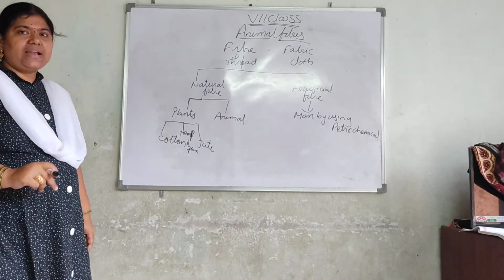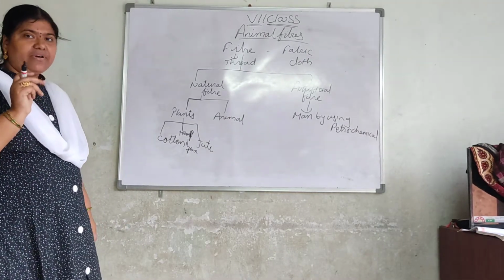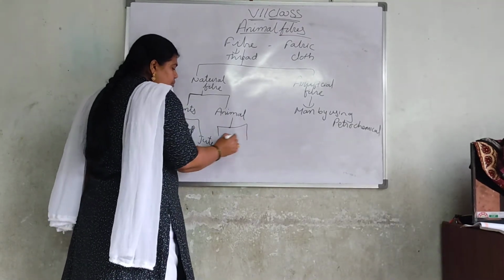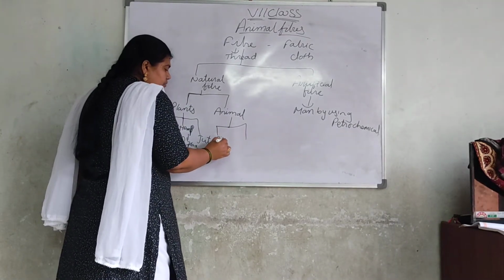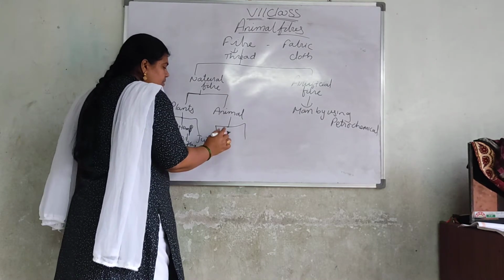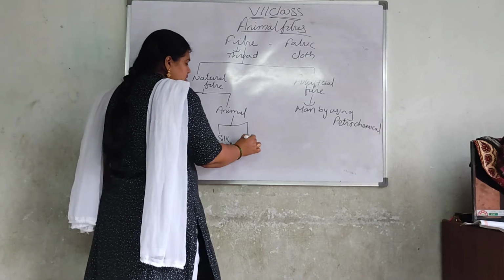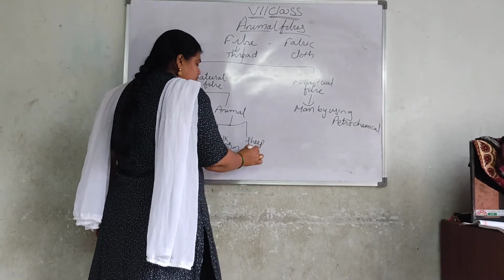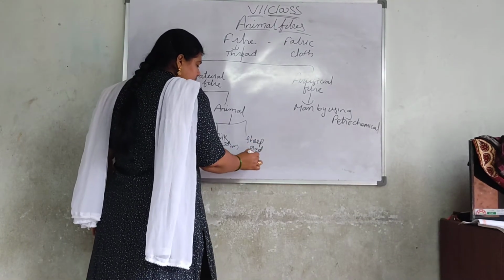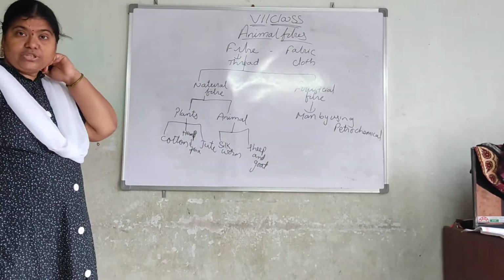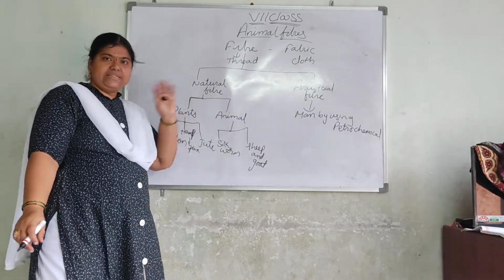Now in 7th class we are going to learn animal fibers, the fibers which are obtained from silkworm, sheep and goat.